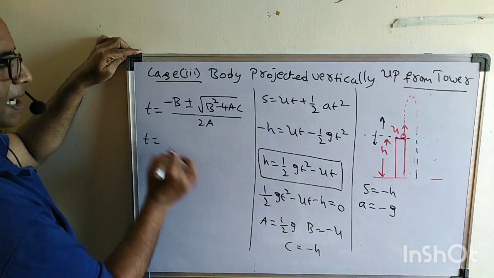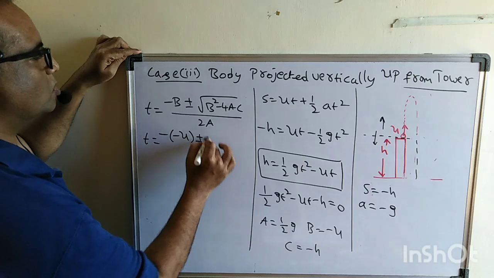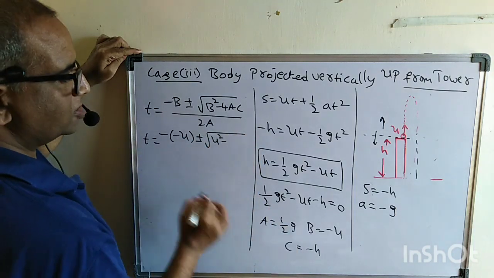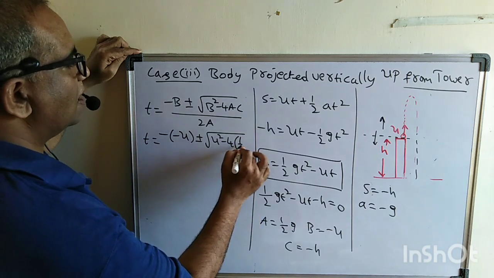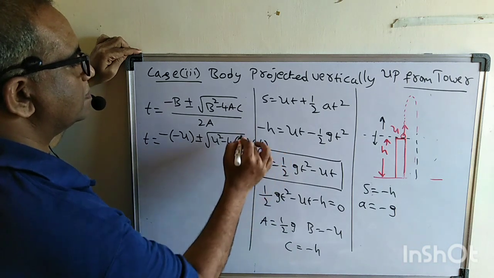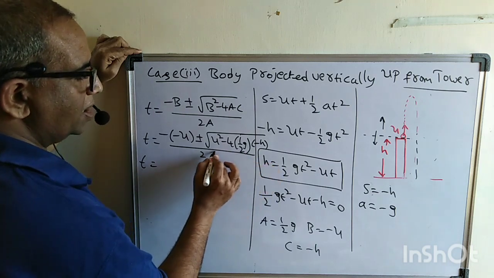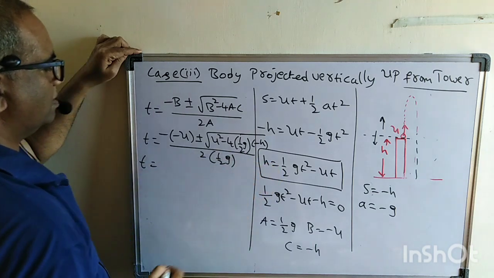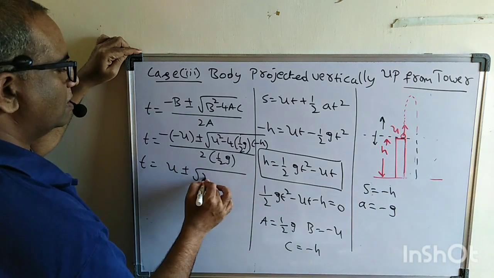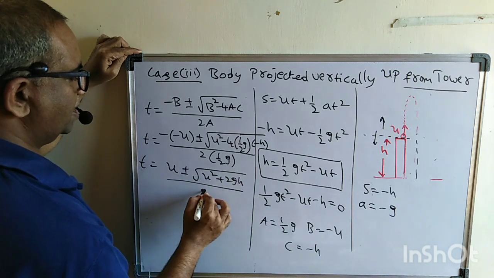Minus b is minus of minus u, plus or minus root over u square minus 4 into half g into minus h, by 2 into half g. Therefore t can be written as u plus or minus root over u square plus 2gh, by g.